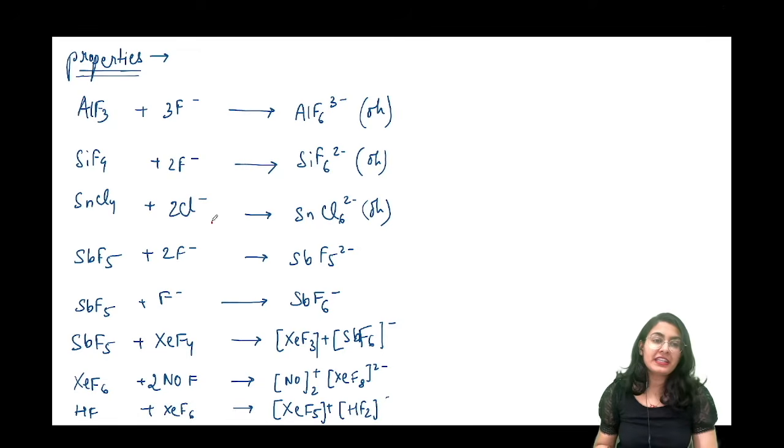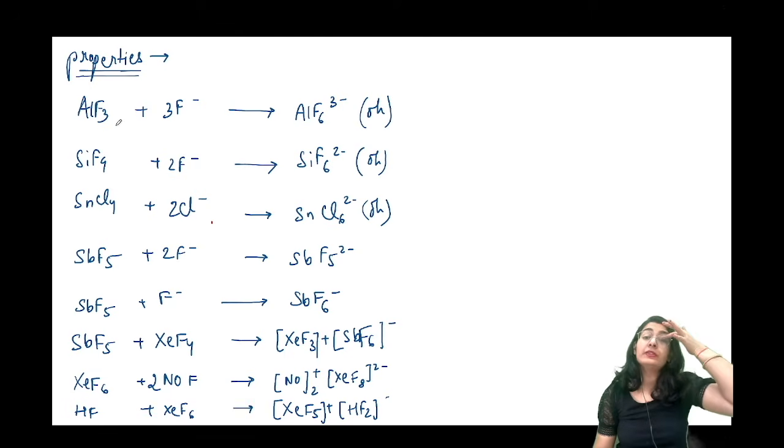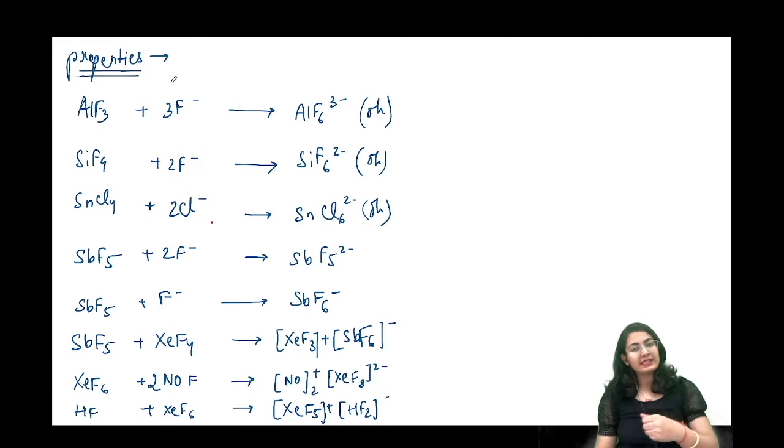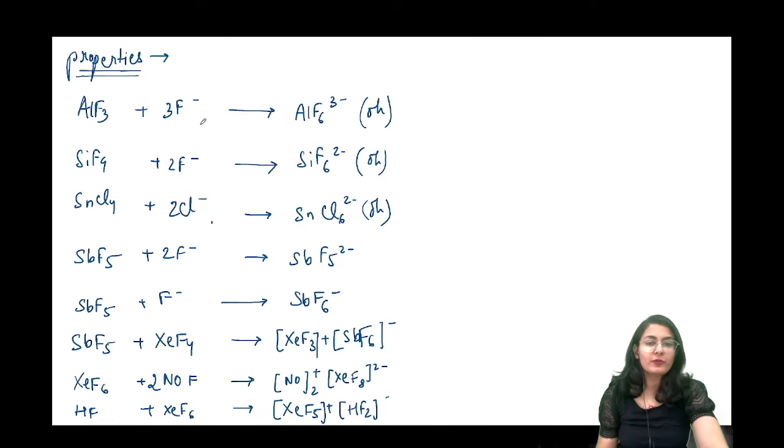You have studied enough now, so you will know that Lewis acid will accept any electron donor. मतलब कि ये electrons accept करना चाहते हैं, so any anion they want, they will accept. AlF3 reacts with 3 more fluoride to give you this structure. Same is seen for all of these molecules till here. ये सारे के सारे similar property show कर रहे हैं.